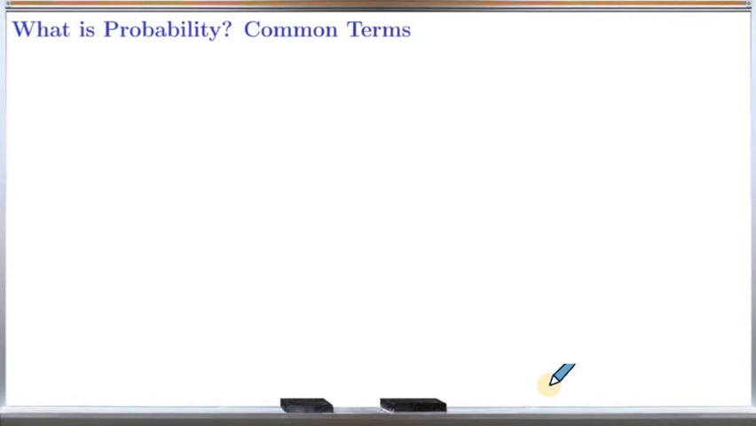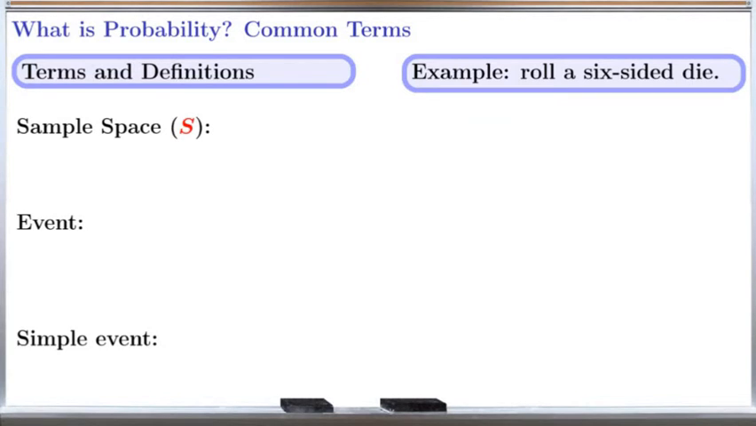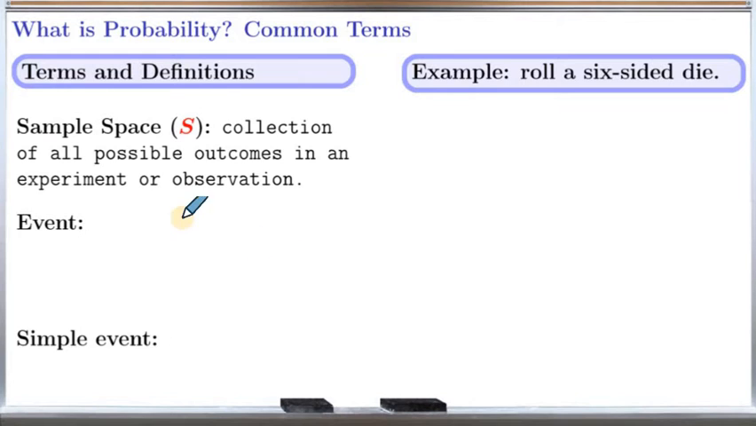Now, let's talk about the terms that are commonly used in probability, their definitions, and their examples. The terms that are commonly used are sample space, event, and simple event. Sample space is defined as a collection of all possible outcomes in an experiment or observation.